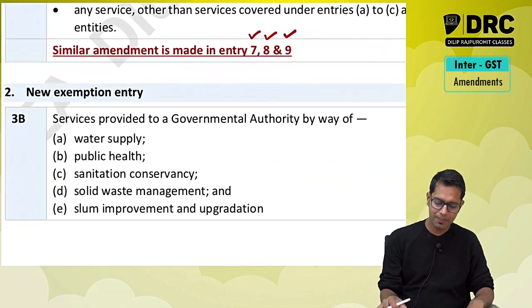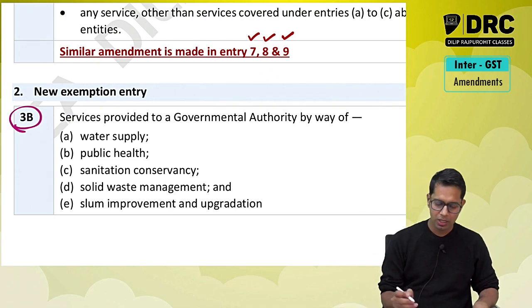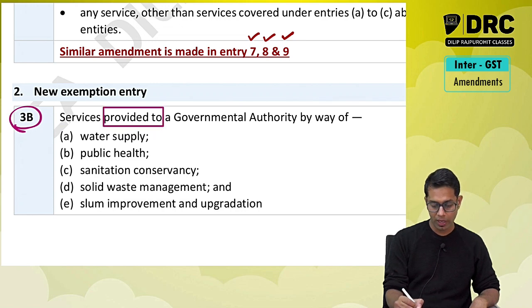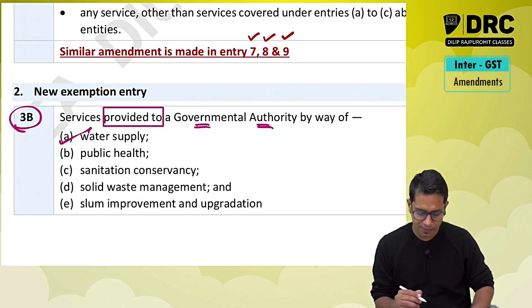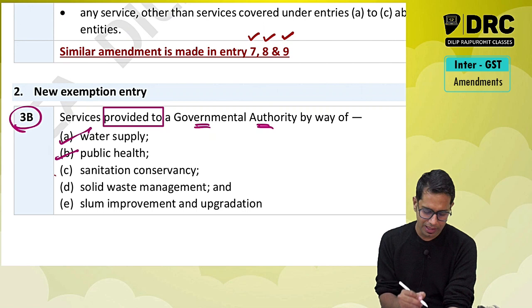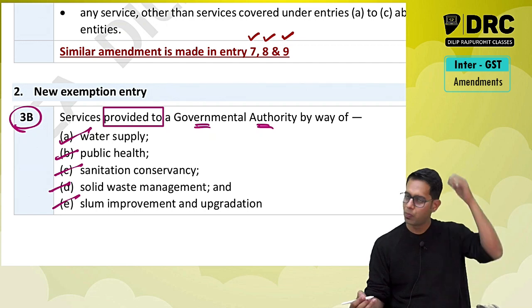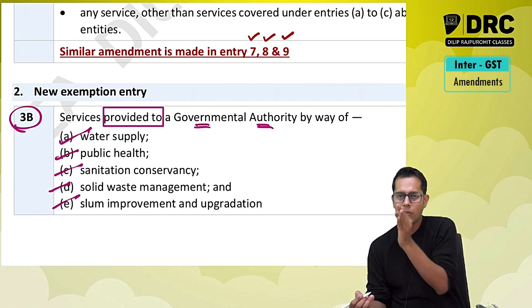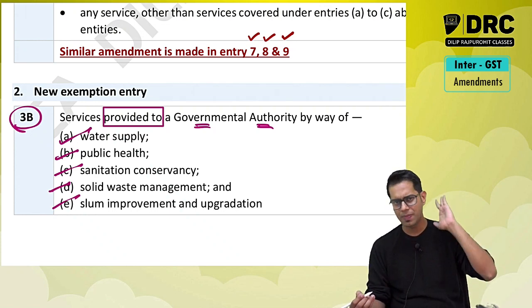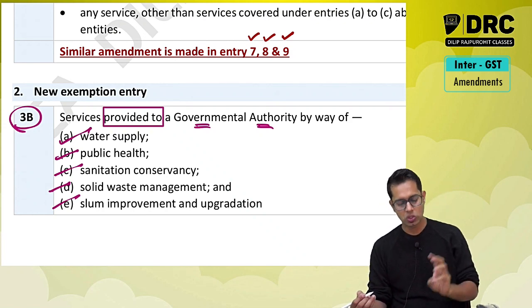They have added a new entry, entry number 3B. So there is a new exemption entry which they have added: services provided to governmental authority by way of water supply services, services relating to public health, services of sanitization and solid waste management, and slum improvement or upgradation. Services are given to whom? Governmental authority. Who is giving the services? Nothing is mentioned. Any person can give the services to governmental authority by way of water supply, public health or sanitization, solid waste management, etc.